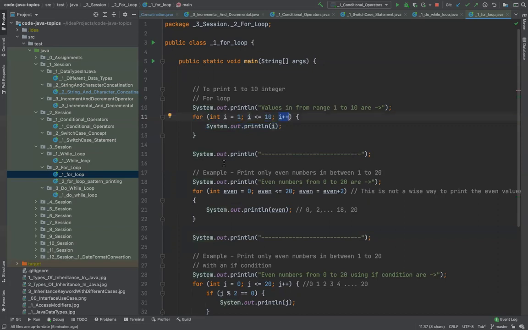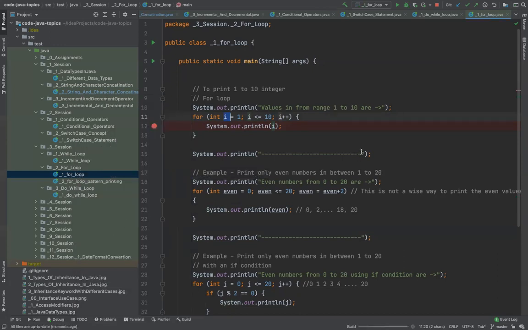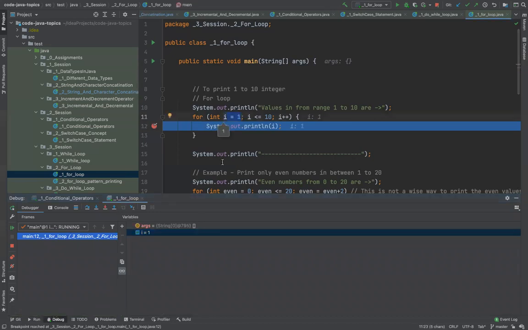Now again, I make use of the debug feature to explain it better. I'll just put a breakpoint here and we'll try to monitor the values of i. I'll right click on it, click on debug, and you'll see what happens. Right now the value of i is 1, because I've already set the value of i to 1. Now if I click on resume, the value of i becomes 2, because it has executed this line, it has printed it, but the value of i has been incremented. So with each iteration it will be incremented.